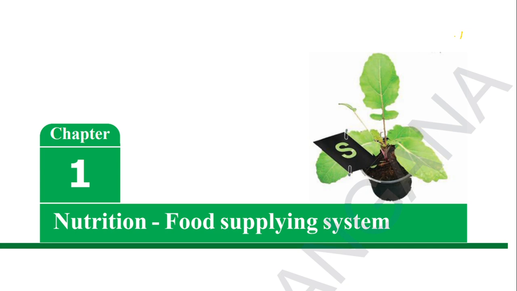Now, what is nutrition? We all know that food is an organic substance. The simplest food is glucose, and starch is made from glucose. We call this glucose and starch carbohydrates.